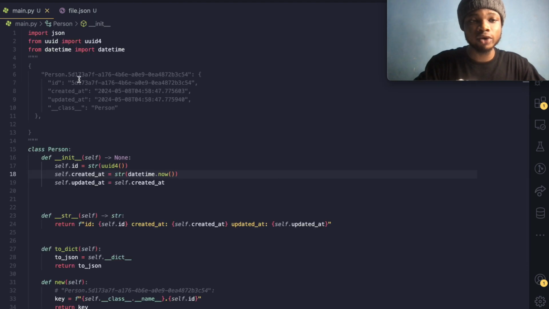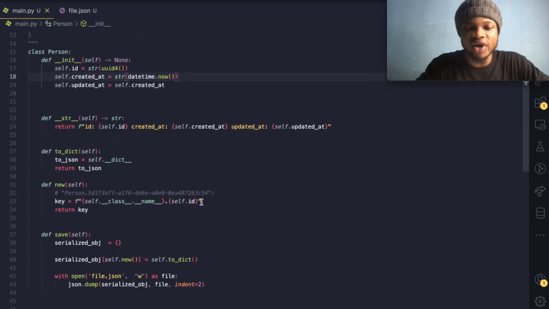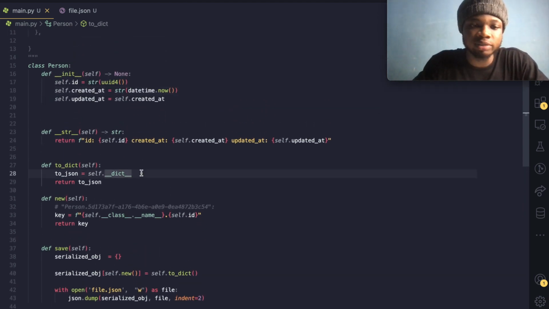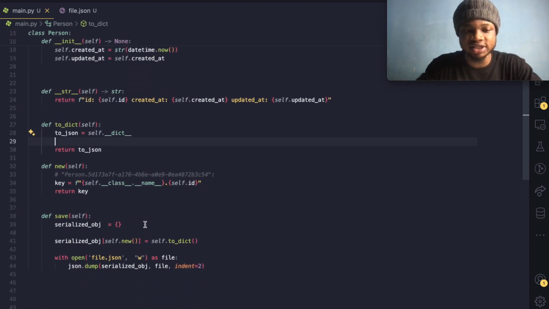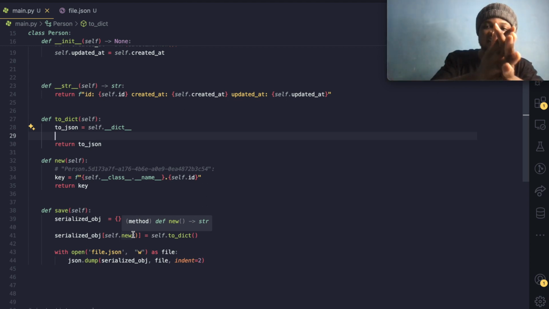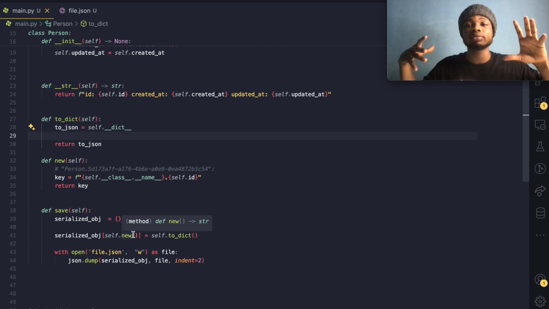So how can we now add that over here? For us to have __class__ equal to Person, can you tell me how we can do that? How we can do it is very, very simple. We could just come over here, because remember we are persisting this dictionary. This dictionary is what we are assigning into our big dictionary, right?